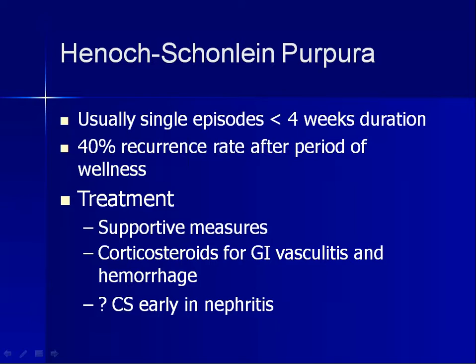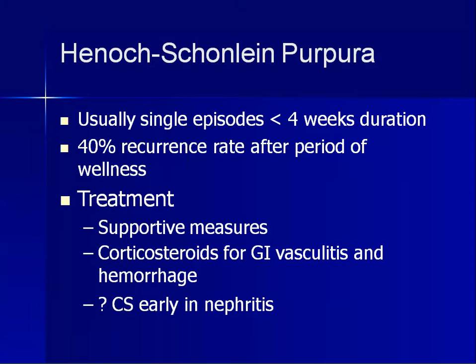And how do you want to treat it? With supportive measures, by treating the dehydration and the secondary complications, the renal complications. And the most important treatment here is corticosteroids. The effect of corticosteroids is seen early in the nephritis, that is before any hemorrhage or other complications are seen. If you are suspecting glomerulonephritis and you have not done a biopsy, the role of corticosteroids in the treatment is not yet certain, but you can give corticosteroids as early as possible, and it will help in the prognosis.